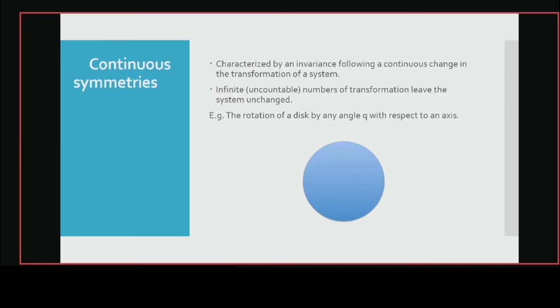And then continuous symmetry. If we take an example of a circle, then there are infinite number of angles. And when we rotate it by any angle, then we'll get back the same orientation. So there are infinite number of angles. That's why it lies under the category of continuous symmetries.